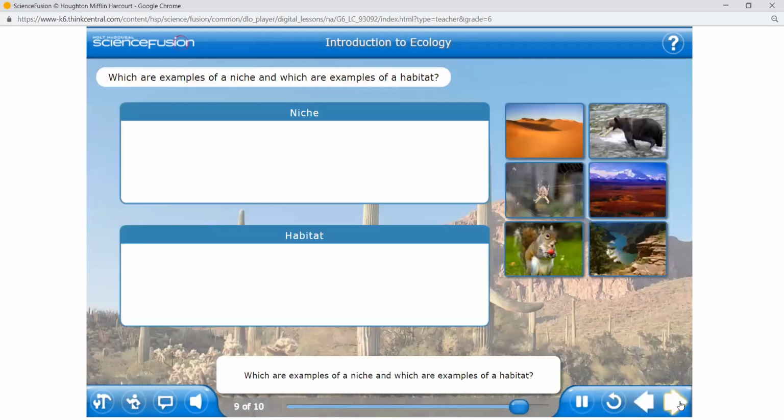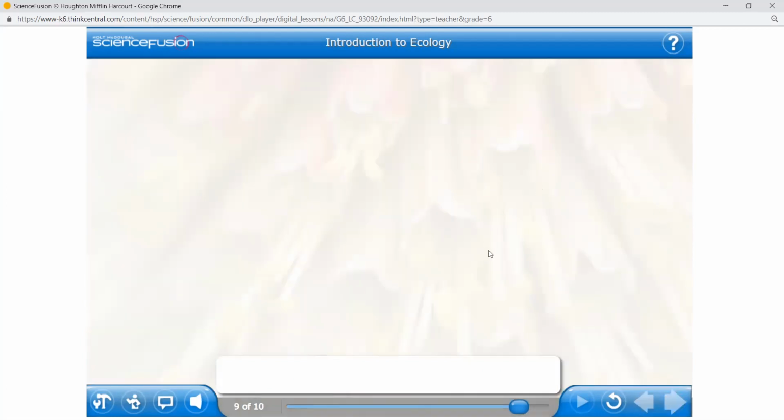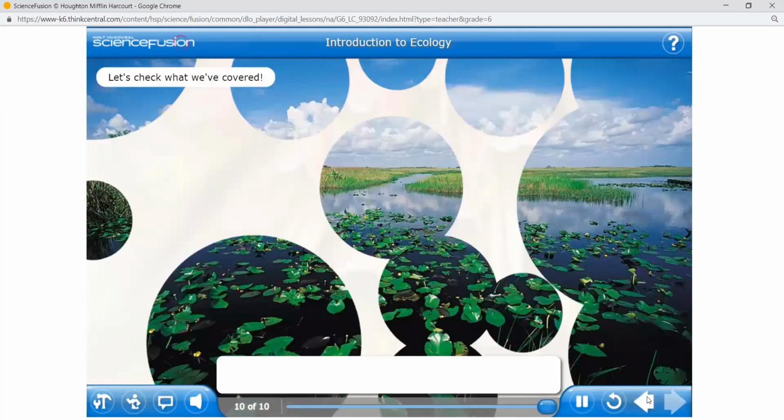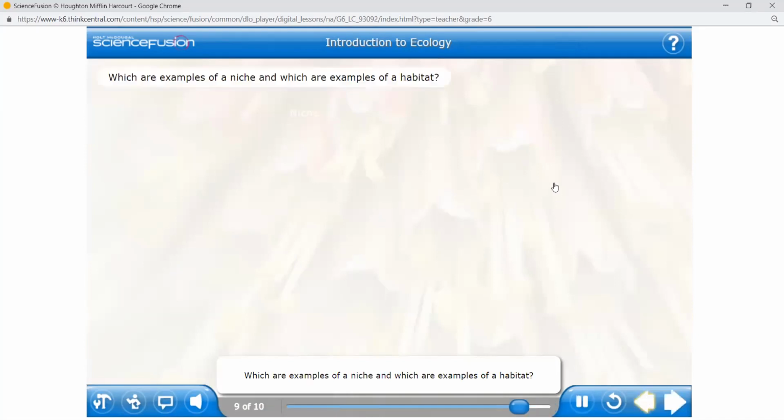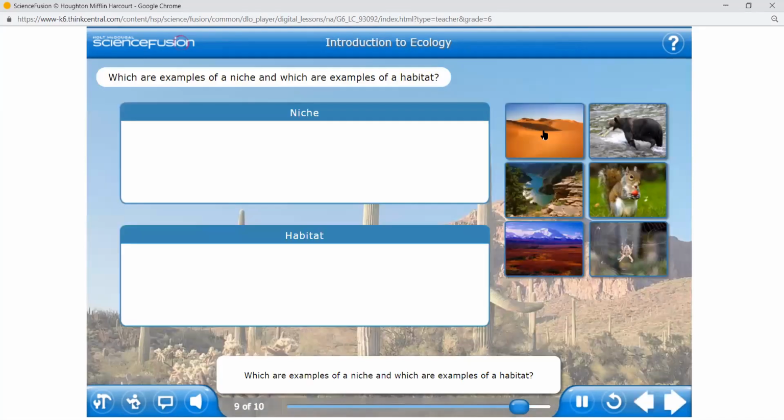Which are examples of a niche and which are examples of a habitat? Now tell me, girls, what is a niche and what is a habitat? Wait a minute, it will load again. I want you to divide them first. Which are examples of a niche and which are examples of a habitat?